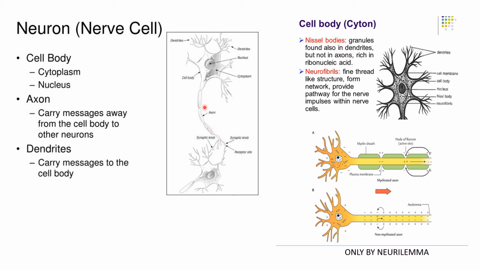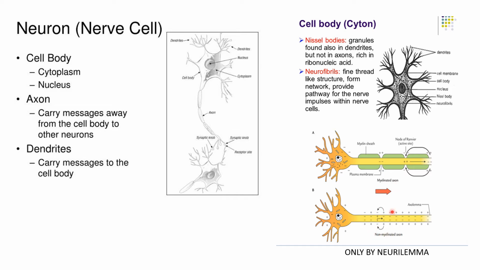Moving on to the axon. They carry messages away from the cell body and carry them to the other neuron, as you can see over here. It is sending it to the other neuron. Axons are of two types. First is myelinated axon and second is non-myelinated axon.